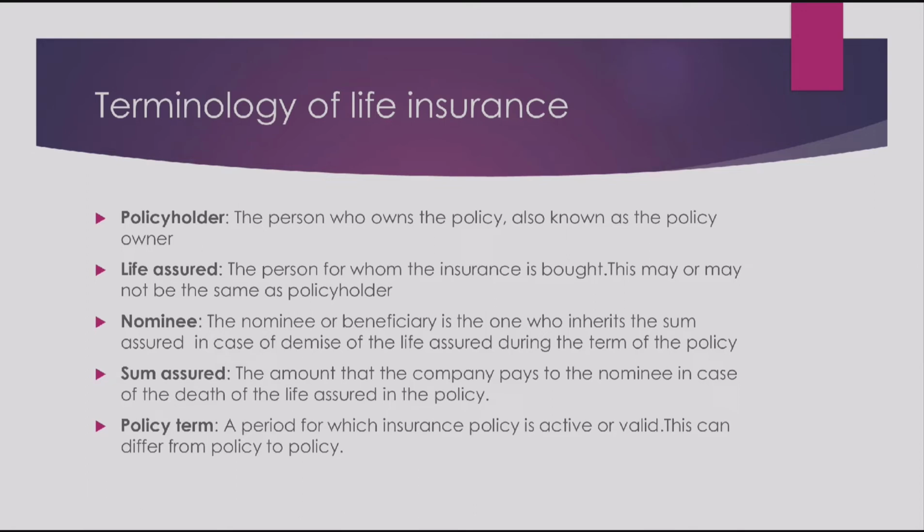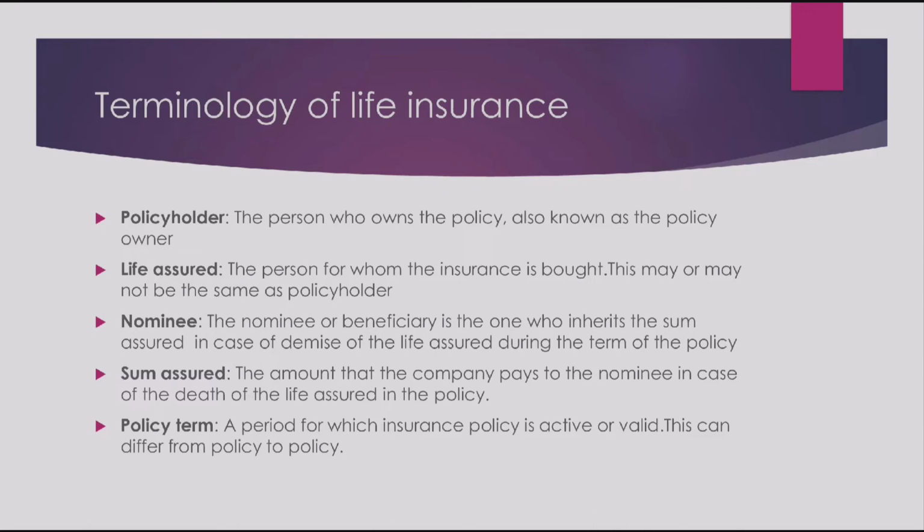In fact, I also have an option of keeping multiple nominees in the policy, which have to be among blood relations, and I can divide a set percentage. So for example, maybe 50% for mother, 50% for spouse, or let's say 50% for spouse, 20% for son, and remaining 30% for daughter. So in proportion, the way a person wants, they can set a specified percentage and add, change, and keep multiple nominees. The next one is sum assured.